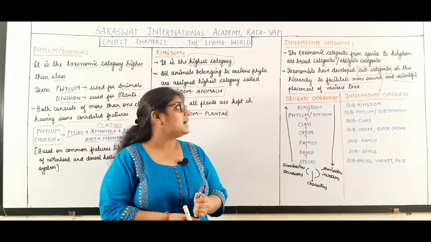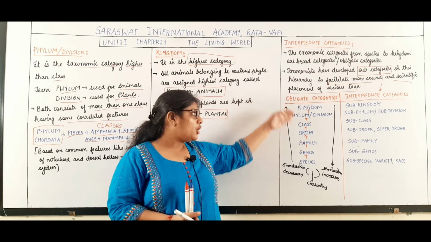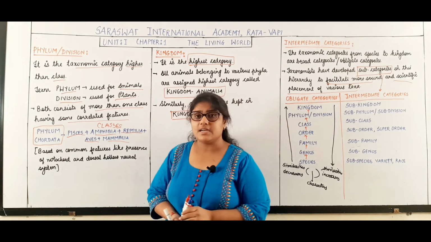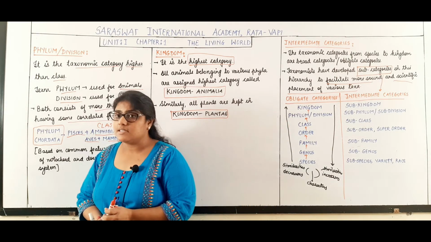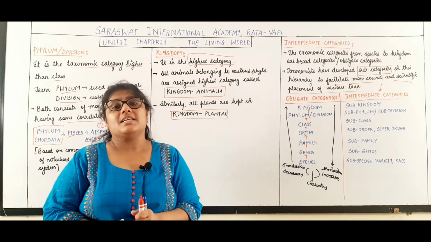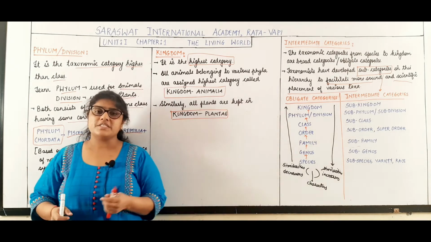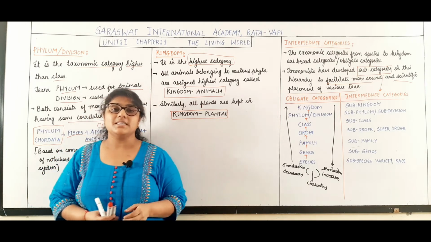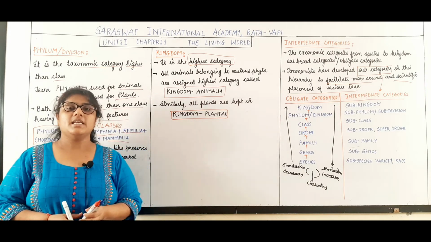So this is regarding all the broad categories, or you can say obligate categories, and we have also discussed the intermediate categories. Now students, we will study taxonomic categories of certain organisms. The taxonomic categories of 5 organisms are mentioned, so we will study them.